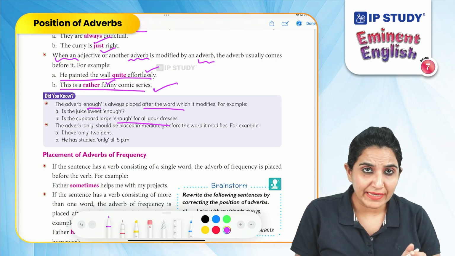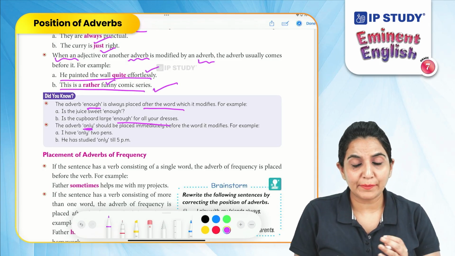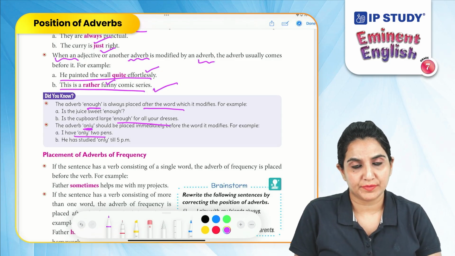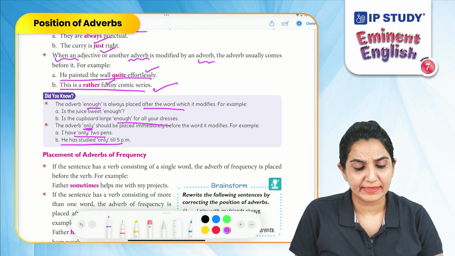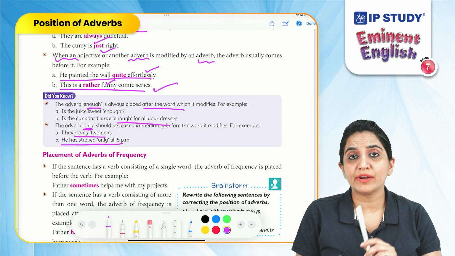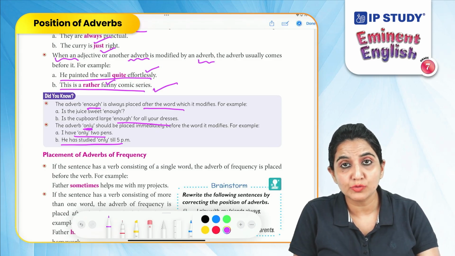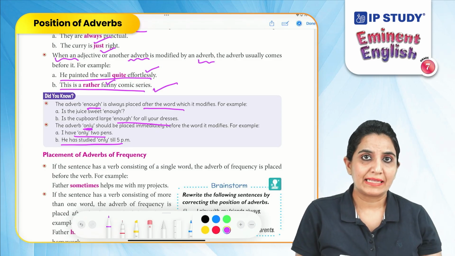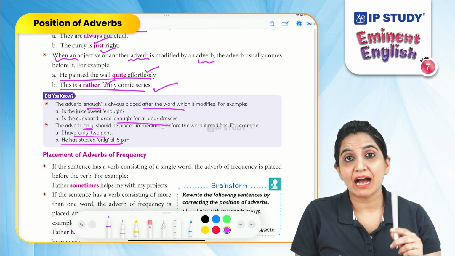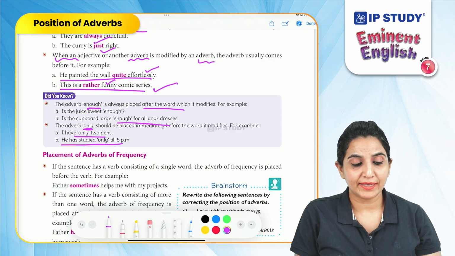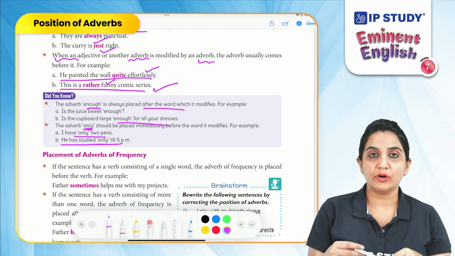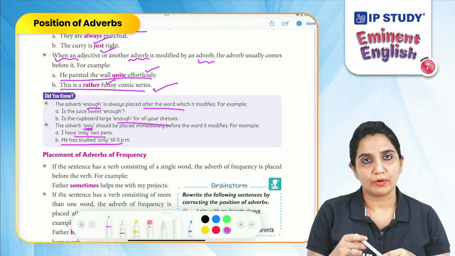The adverb only should be placed immediately before the word it modifies. Like, I have only 2 pens. He has studied only till 5 p.m. Right? So usually an adverb modifying another adverb or adjective is placed before the adjective or adverb it is modifying. But the adverb enough is placed after the word it is modifying. The adverb only should be placed right before the word it modifies.